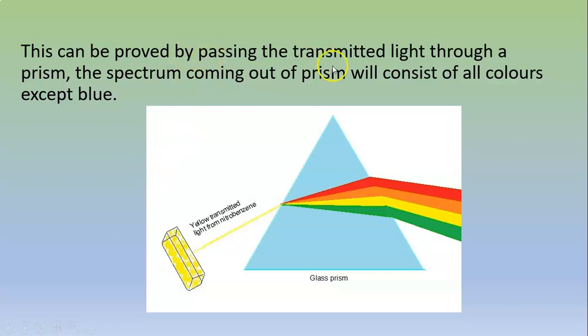This can be proved by passing the transmitted light through a prism. The spectrum coming out of the prism will consist of all colors except blue. So here, light transmitted from nitrobenzene is passed through a prism and we see all colors except blue.